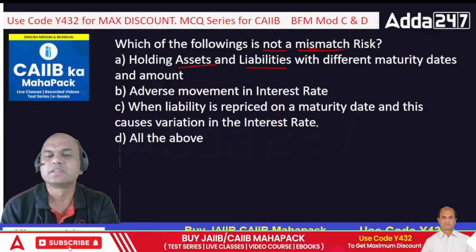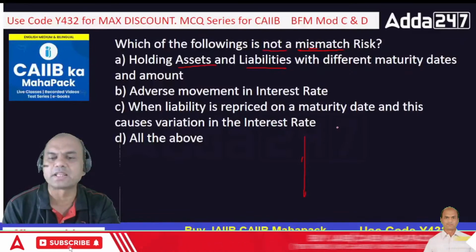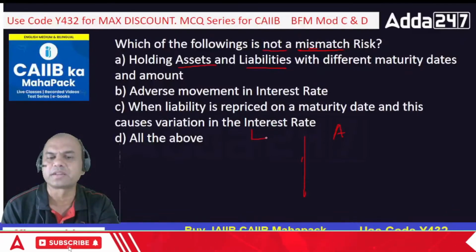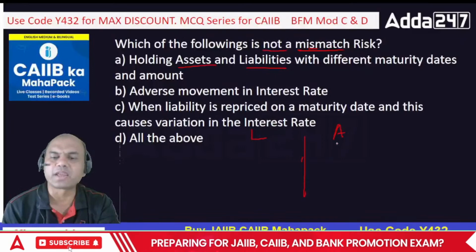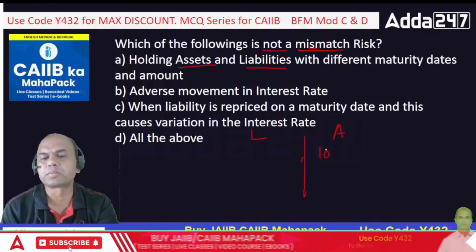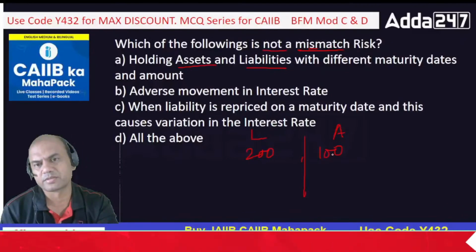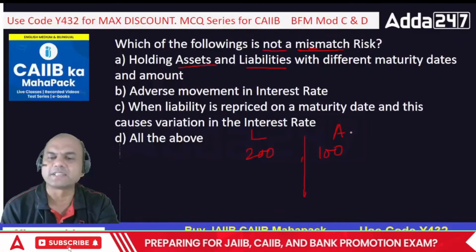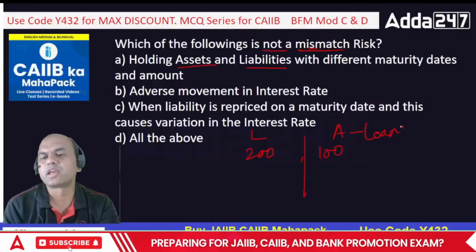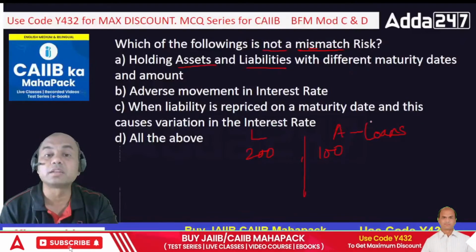Mismatch means what? See here, it's very simple. This is my balance sheet, this is my assets, this is my liabilities. If I'm having assets of, let's say, 100 rupees and liabilities of 200 rupees, I'll have a mismatch over here. Or asset means loans, where I earn the money.